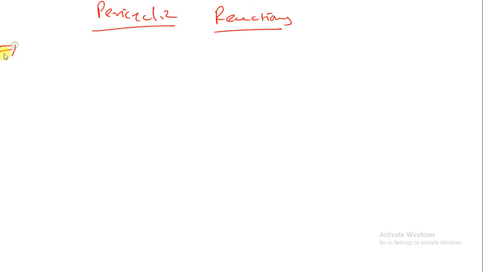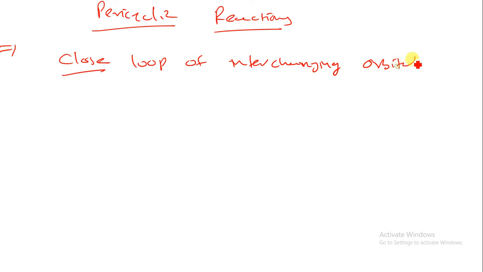That means pericyclic reactions are governed by the reorganization of electron pairs within a closed loop of interchanging orbitals. That is known as pericyclic reactions.